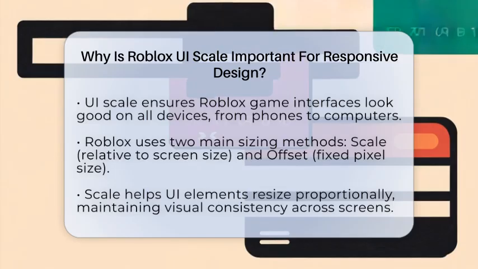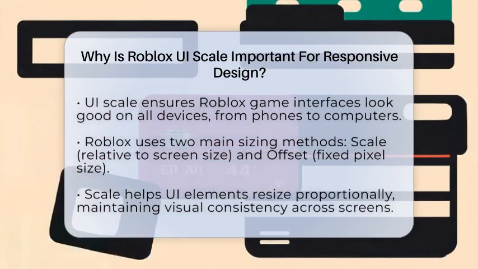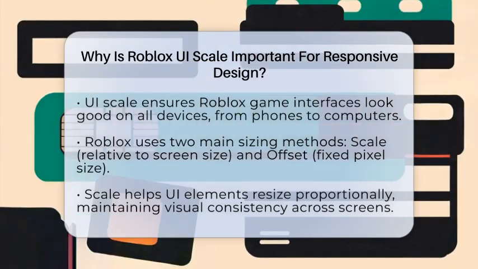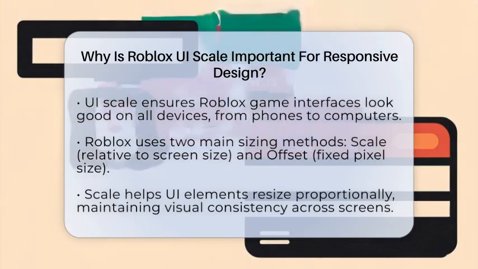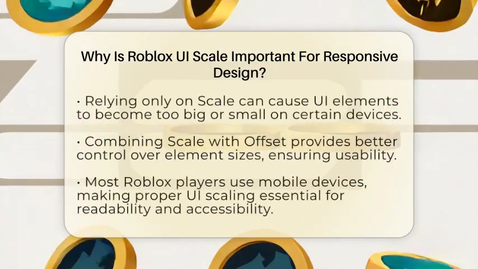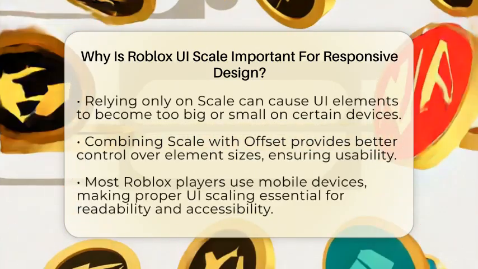Roblox uses two main ways to size UI elements. One is called scale, which is relative to the parent container or screen size. The other is offset, which is in pixels and gives exact sizes. When you use scale, your buttons, text, and frames resize based on the screen size. This helps keep things proportional, so nothing looks stretched or squished.